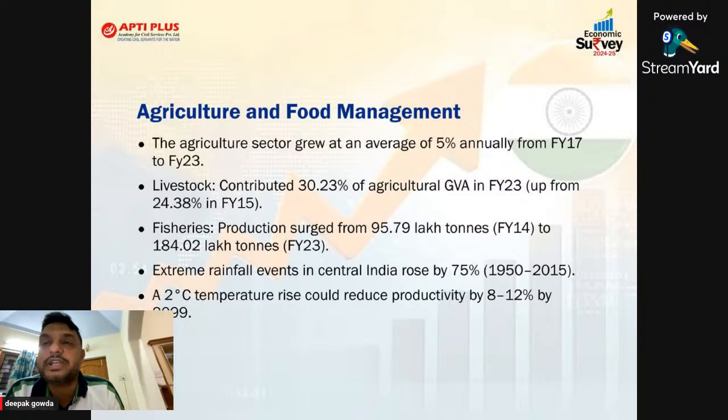Extreme rainfall events in central India rose by 75%, and a 2-degree temperature rise could reduce productivity by 8 to 12% by 2099. Everyone knows this, because in the Paris climate change agreement also, they put a target to reduce the global average temperature within 1.5 to 2 degrees. Why? Because if the temperature increases, there is an impact on rainfall, and an increase in sea level. All this may affect the overall agriculture production. That is what the economic survey is keeping a watch on, how it is going to affect production. So we'll see the question related to the agriculture chapter.